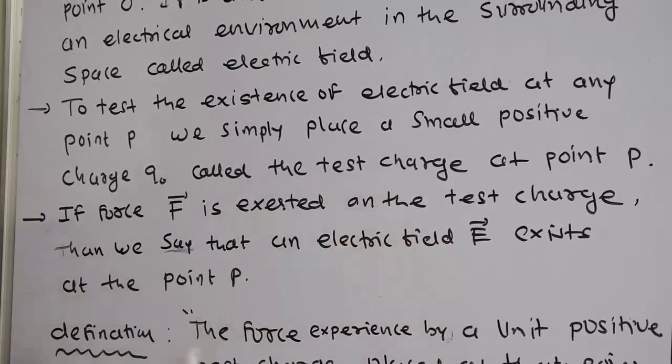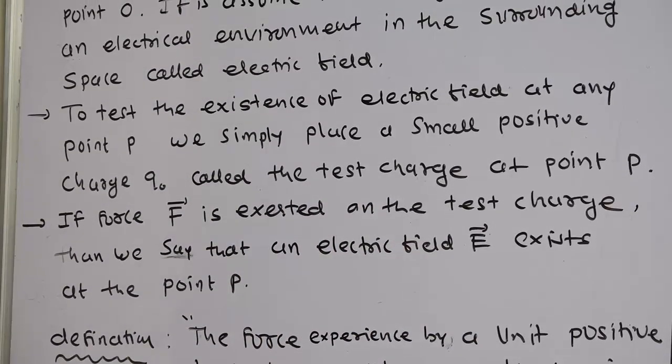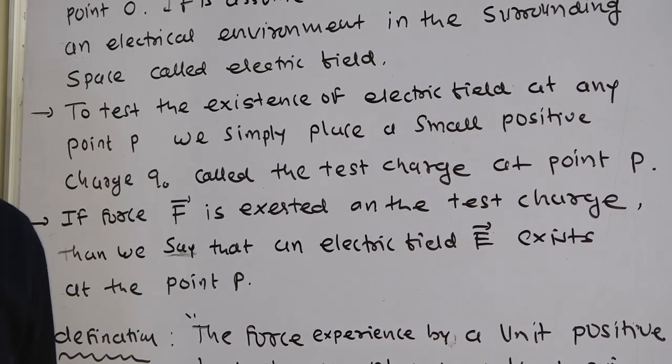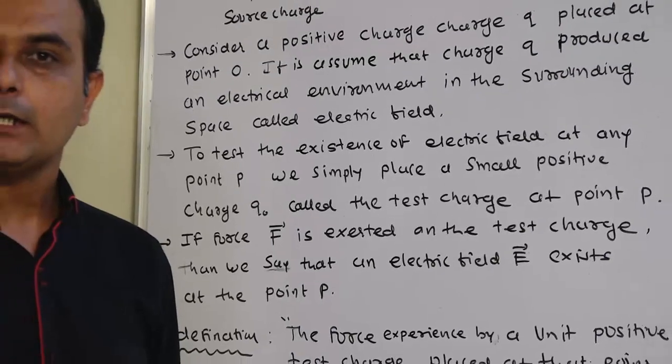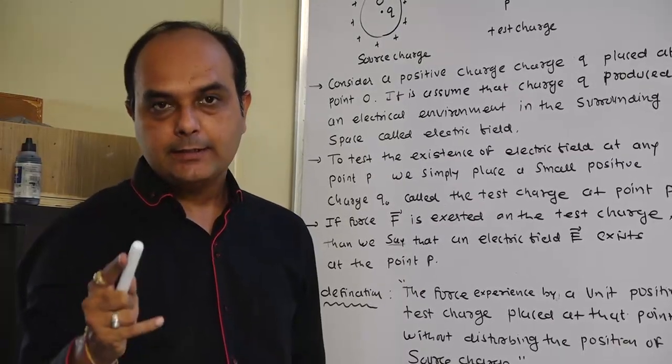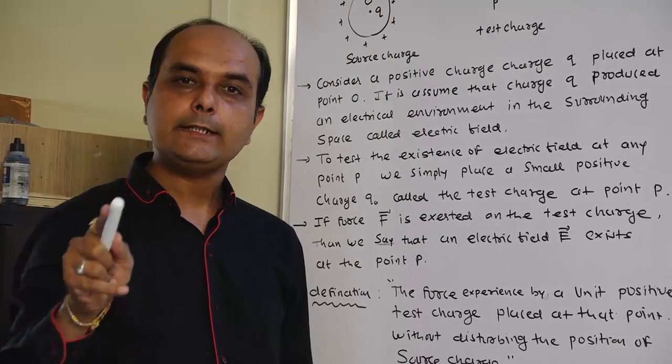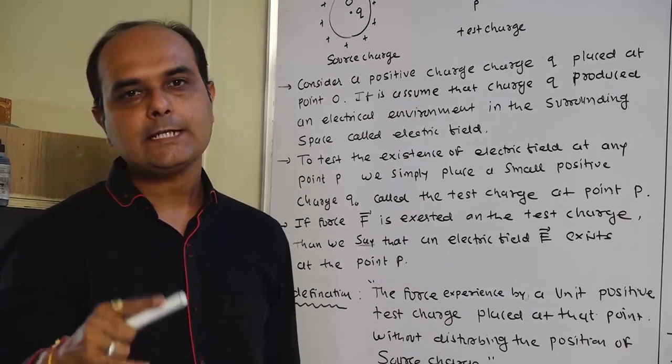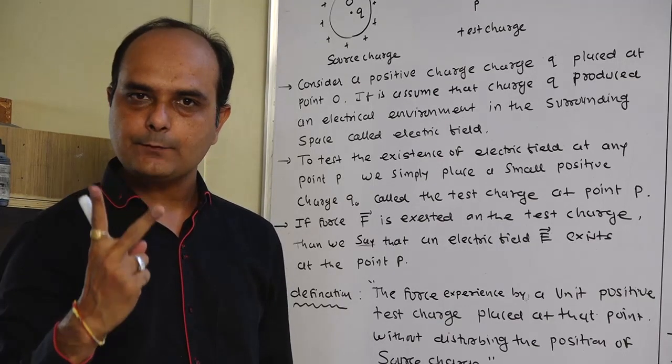That charge is called which charge? Test charge. So now, to test the existence of the electric field, we place the Q0 charge at point P. That Q0 charge is known as a test charge. To explain this theory, we are using two types of charges.